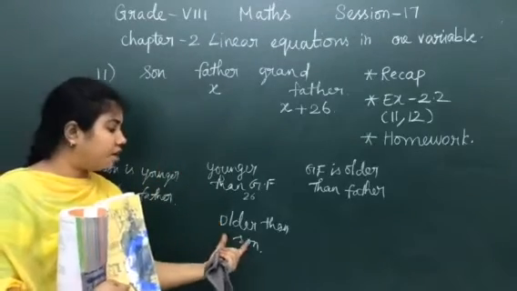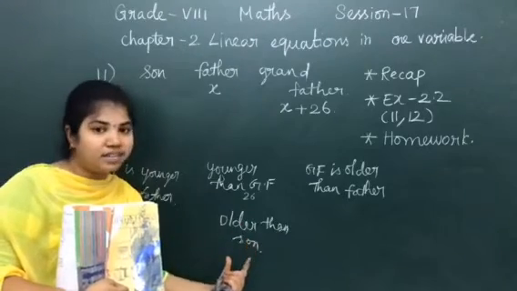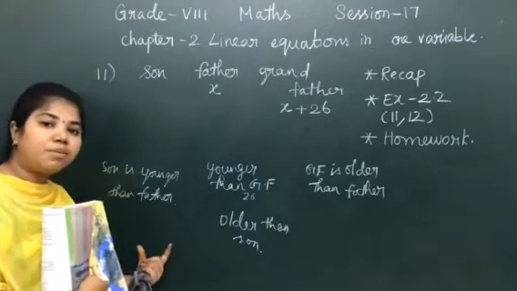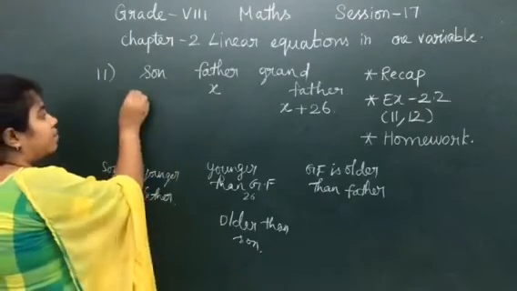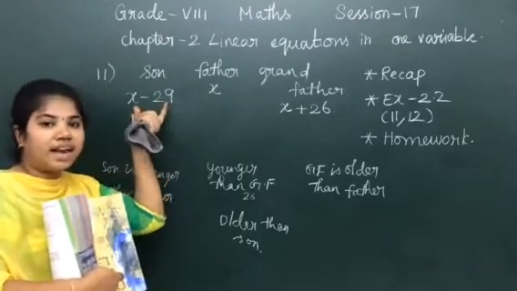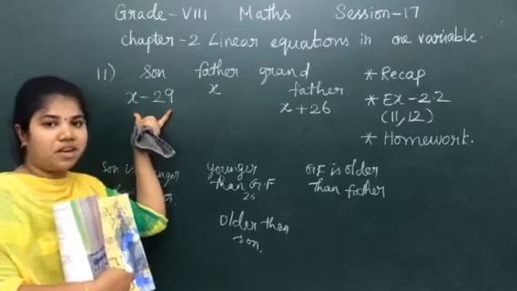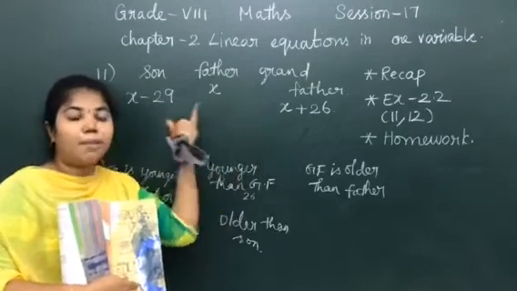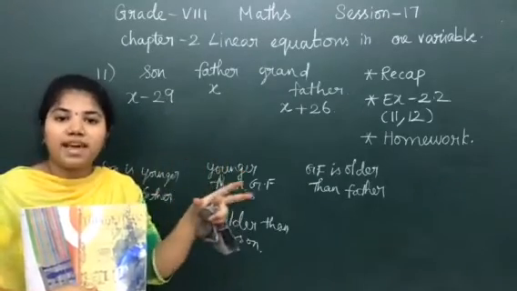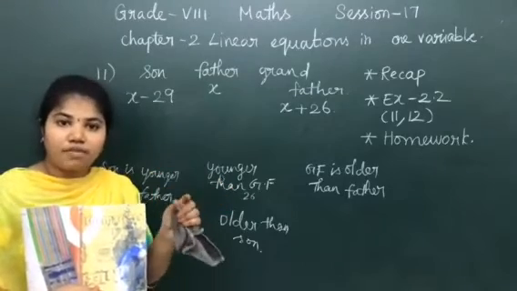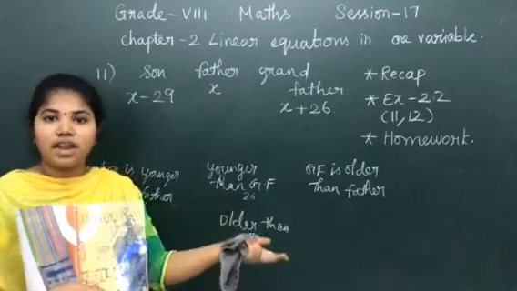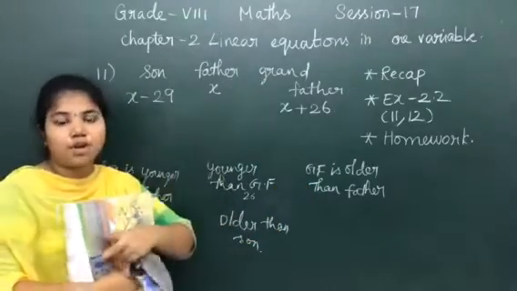But in the question they have given 29 years older than the son. Baichung's father is 29 years older than the son. When I have to write in terms of son, what will I do? x minus 29, because he is 29 years younger than his father. So I am writing minus. Can you understand? This is the cycle. In practical life you can think of yourself, your father and your grandfather. Compare the ages of the three. Son will be like 5, father will be 25 and grandfather will be 45 or so on. Can you understand? So this is the exact statement of our question.